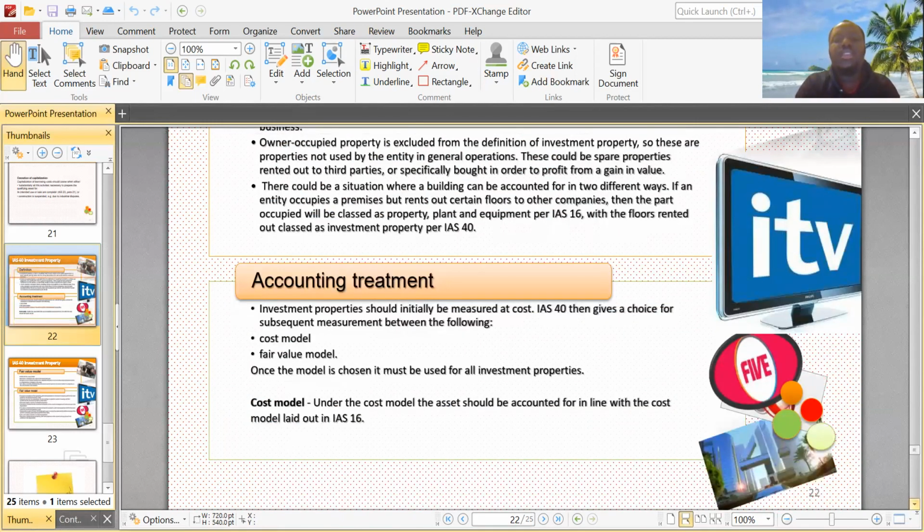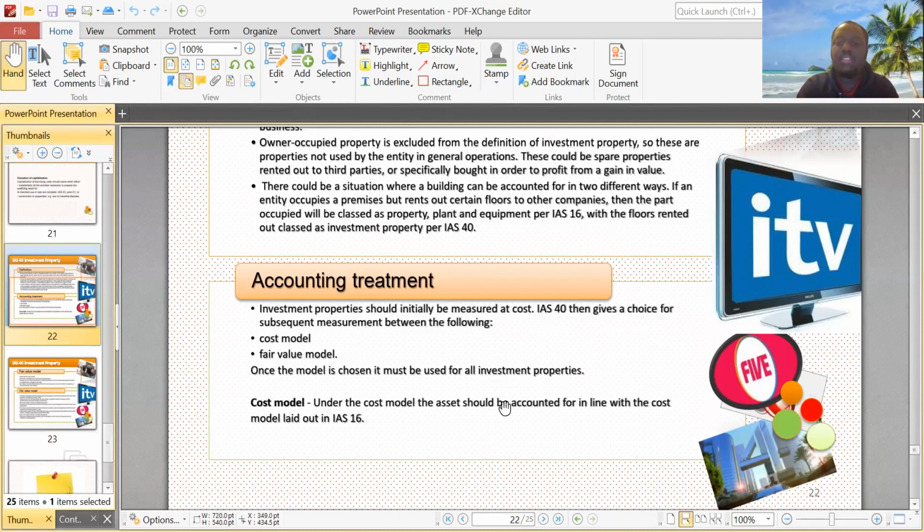Investment property should initially be measured at cost. IAS 40 then gives a choice for subsequent measurements between the following. So initial measurements always at cost. This is quite similar to what we saw in IAS 16. When it comes to subsequent measurements, you have 2 options: the cost model and the fair value model. And once the model is chosen, it must be used for all investment properties.